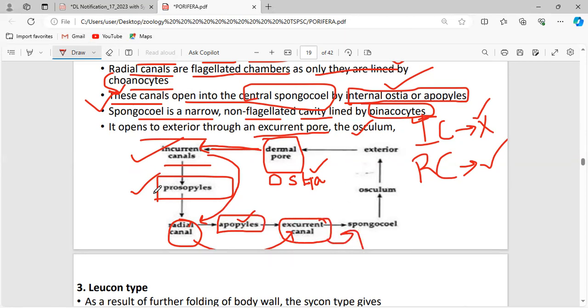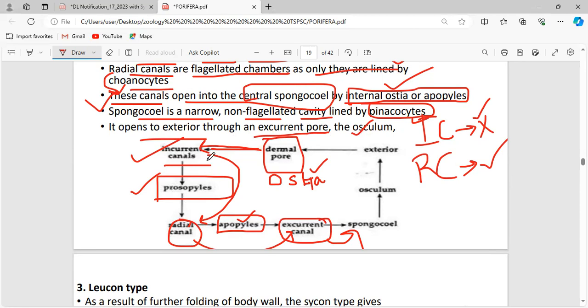So, you have to remember this order. They can ask the question as a chronological order. They may give the options as ostia, incurrent canal, prosopyle, radial canal, and ask you to find the correct flow of water. They can ask like that, so don't take a chance. Just read this. First, ostia and the incurrent canal.